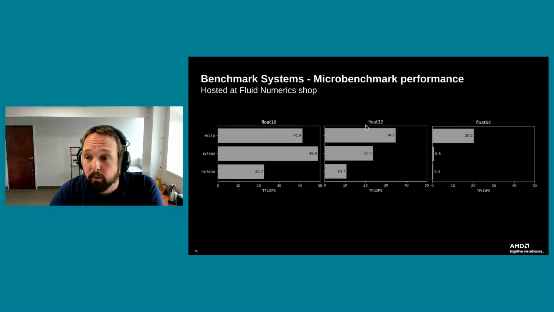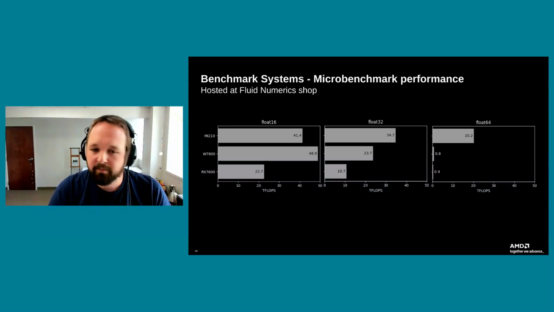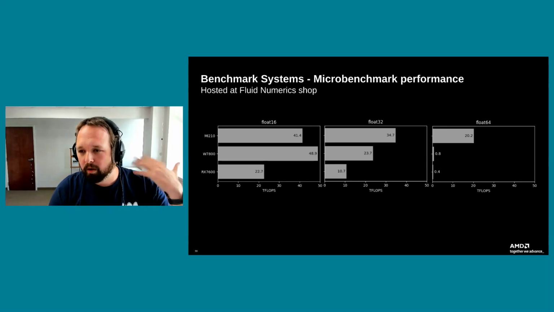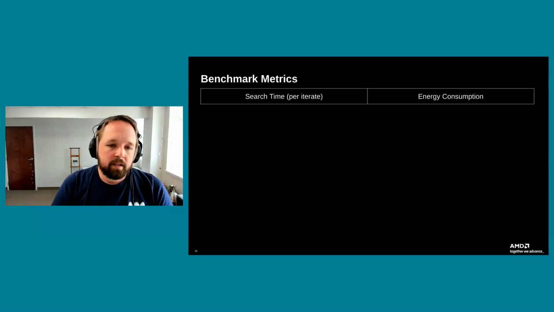Of course, Float 64, which is really what the MI210s were built for. They were built for scientific HPC applications. This is going to blow the other two out of the water entirely, particularly because Float 64 data types are not first-class citizens on Radeon cards. They have to use those FP32 operations to create an FP64 operation. So it just takes more clock cycles to do FP64 on a Radeon card compared to the CDNA. So that's what we're working with.